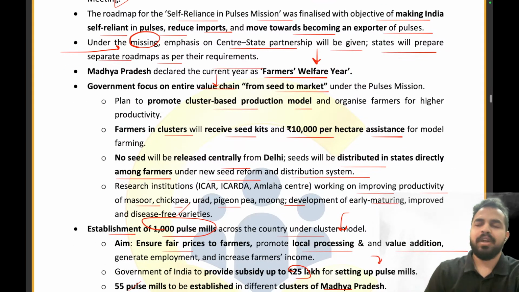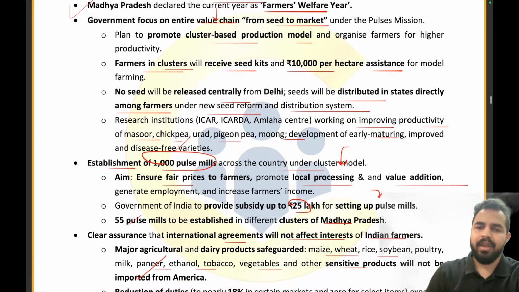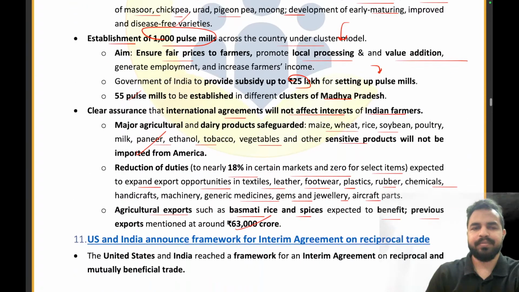an exporter. Now, which state has declared this year as the Farmers Welfare Year? The right answer is Madhya Pradesh again. We will be creating farmers' clusters, and they will be receiving what? They will be receiving seed kits and rupees 10,000 per hectare assistance to adopt model farming. And how many seeds will be released centrally from Delhi? No seeds will be released centrally from Delhi. Seeds will be distributed in the states directly among farmers.